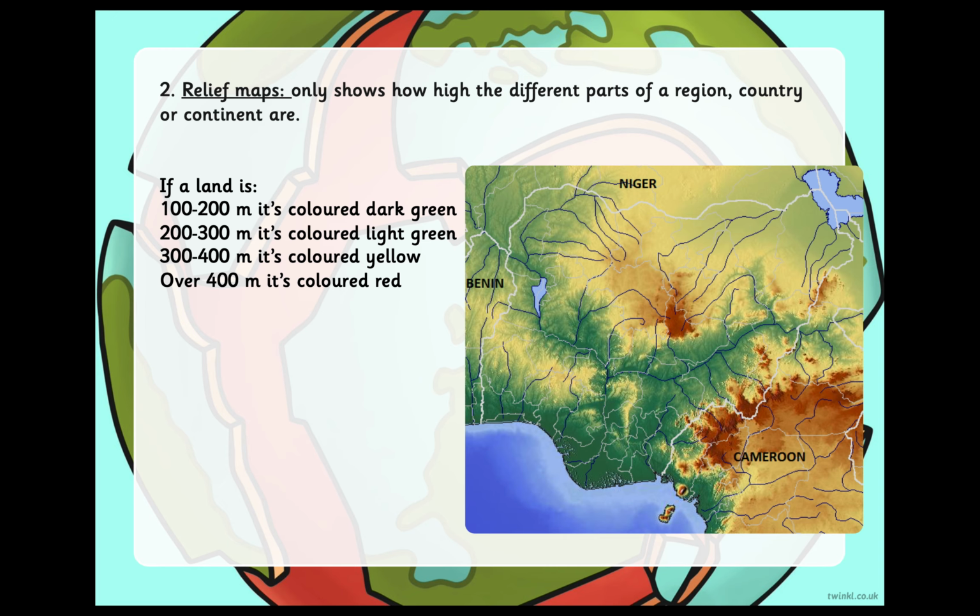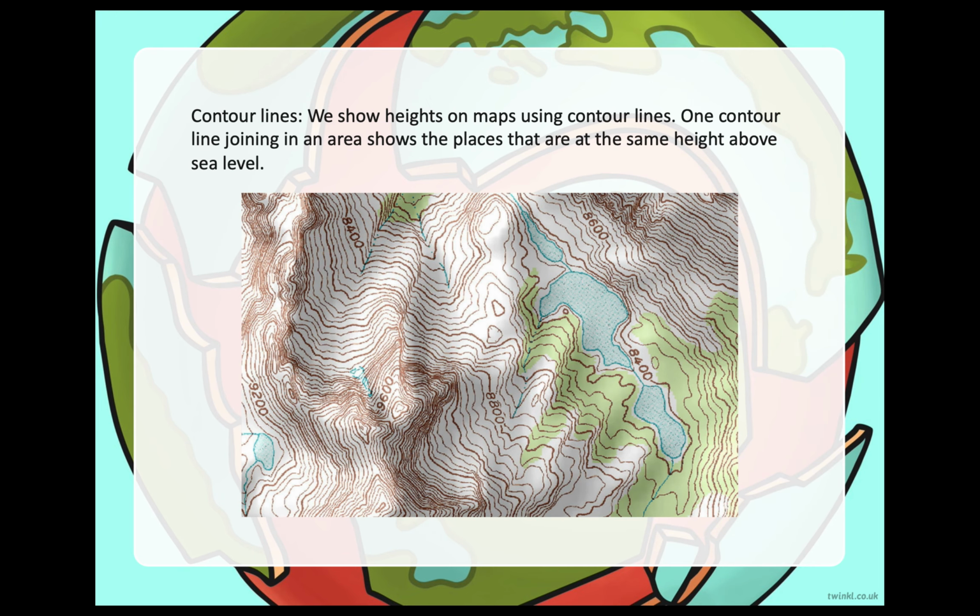we measure the height of the mountain according to that level of the sea. So the bottom one is the one that we always use, okay? But if it doesn't say, such as here, where it's 100 and 200 meters, it means that it's not measured according to the sea level, okay? It's very useful information to know.